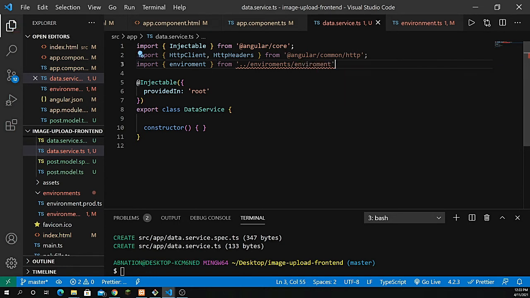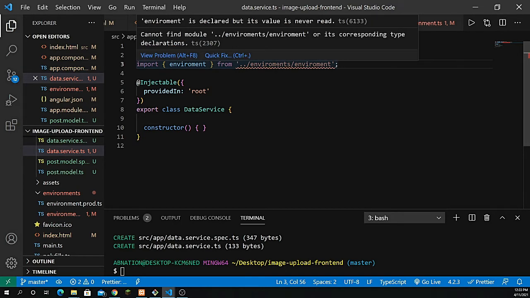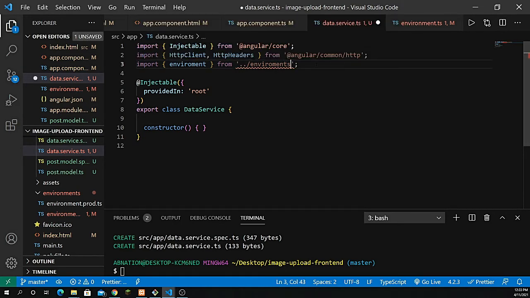All right, save it, and we have some issues here. Environments, so environment slash environment. All right, so that's fine.